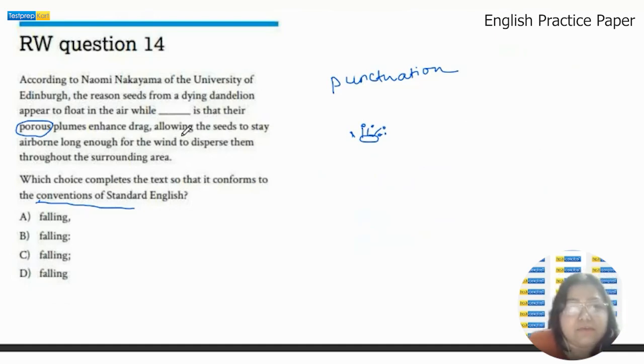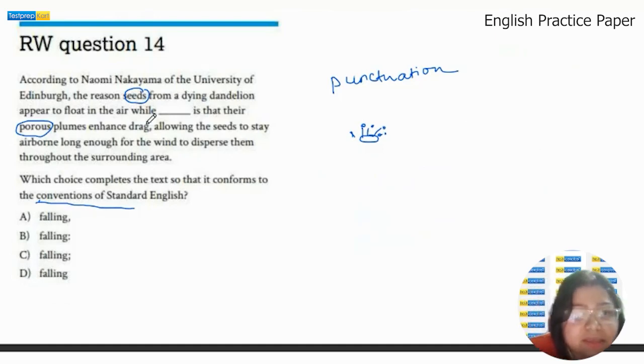Okay, so this person was studying why the dandelion seeds float when you blow on them instead of falling. Okay, the reason these seeds appear to float in the air is because they have porous plumes. Okay, so the seeds are empty from inside. They are hollow, which makes them very light and which allows them to be carried by the wind across long distances. Okay, now let's look at the options.